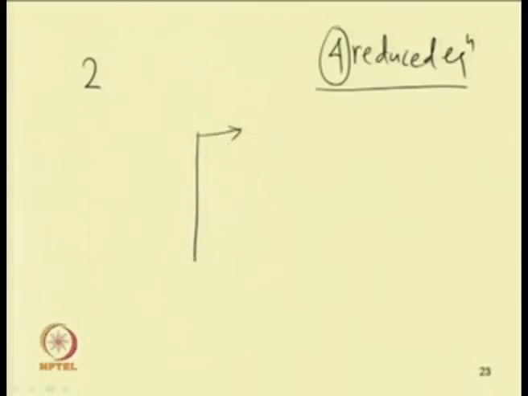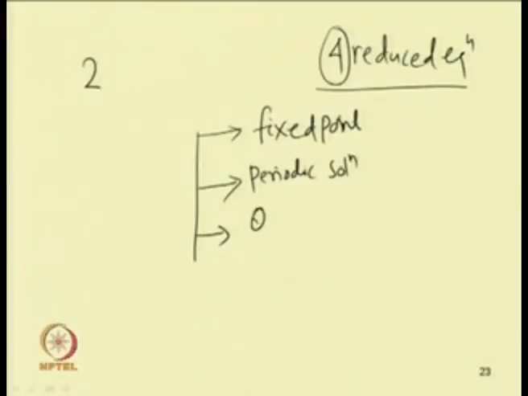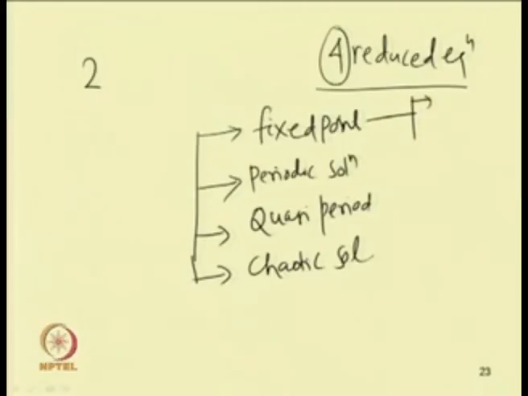These solutions may be a fixed point solution, in which it will have a fixed value, or it may be a periodic solution, or it may be a quasi periodic solution, or it may be a chaotic solution. In case of the fixed point also, the solution may be a trivial solution, that is it has a 0 value, or a non-trivial solution. In this case of fixed point, for the trivial solution and non-trivial solution, there may be different types of bifurcation.